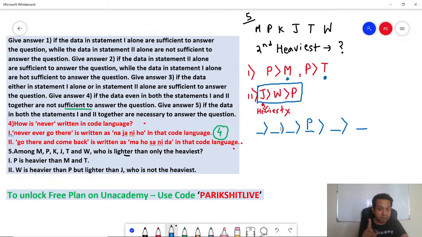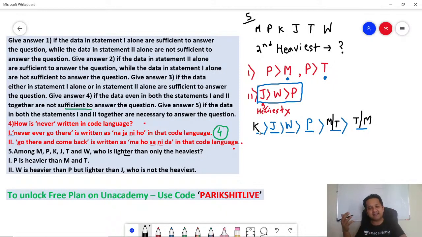Now JWP. Remember, J is not the heaviest, so cannot come in the first position. So it will be JWP. And after this there will be 2 of them, so it can either be M or T in any order. Either M, in that case this will be T, or T, in which case it will be M. Who is the only person remaining? K. So obviously K will be coming here. You've got the entire set.